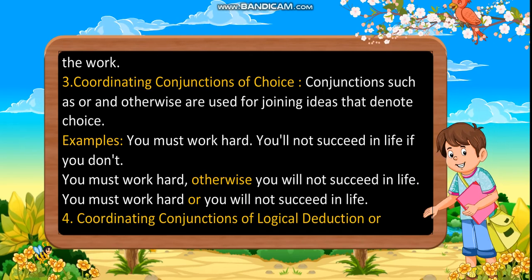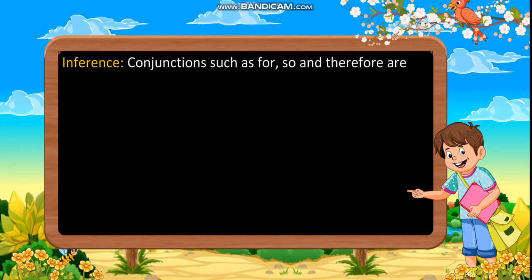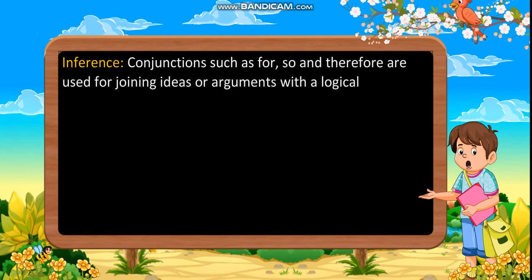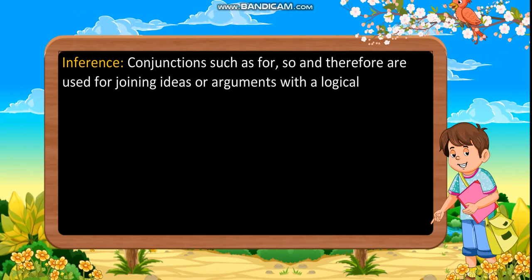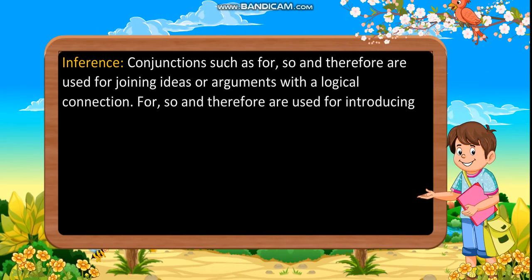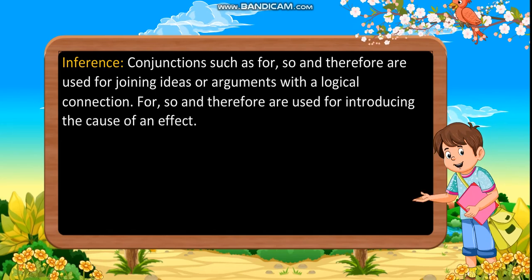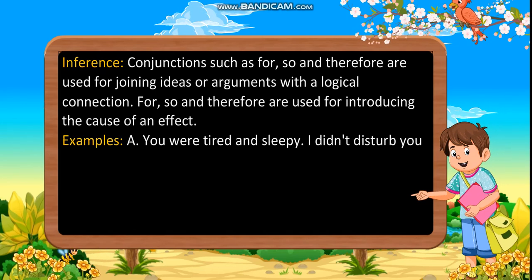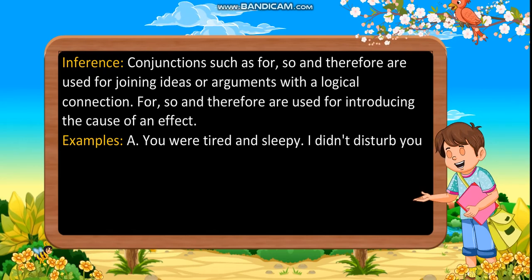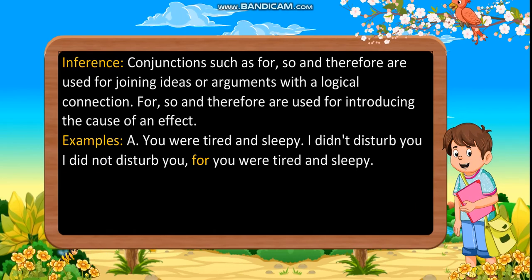Fourth, coordinating conjunctions of logical deduction or inference. Conjunctions such as for, so, and therefore are used for joining ideas or arguments with a logical connection. For, so, and therefore are used for introducing the cause of an effect. Examples: A. You were tired and sleepy. I did not disturb you. I did not disturb you, for you were tired and sleepy.